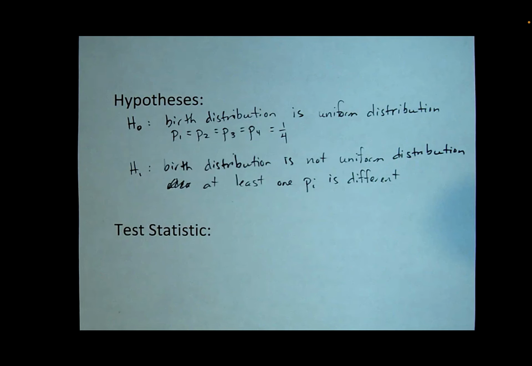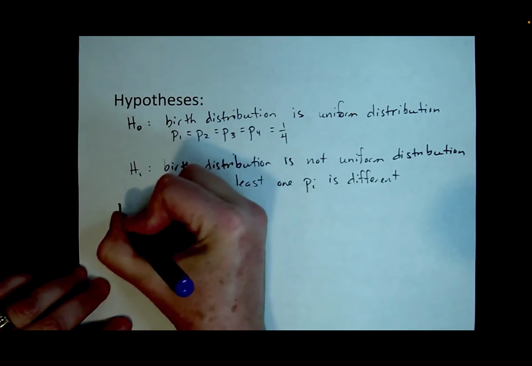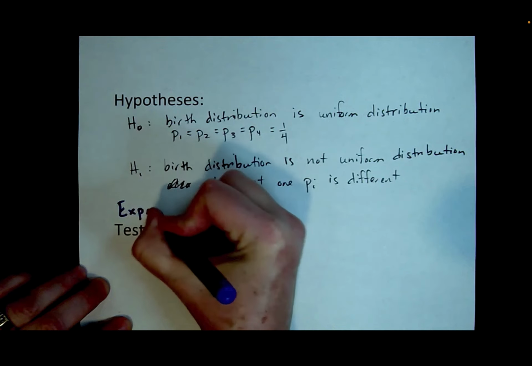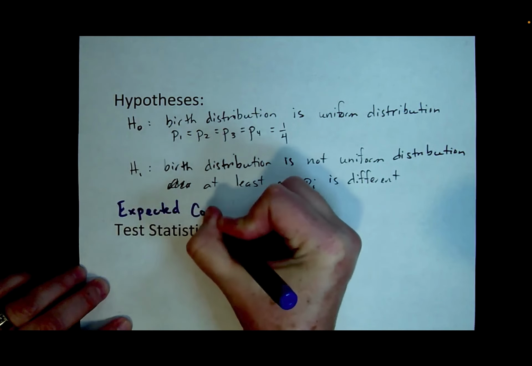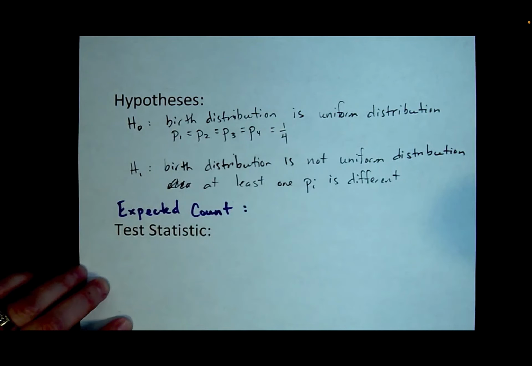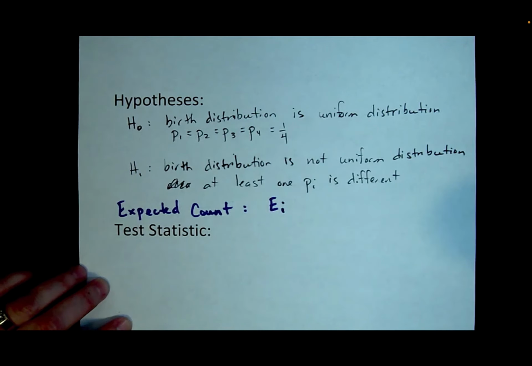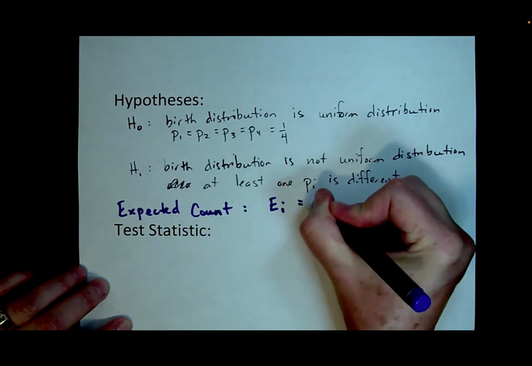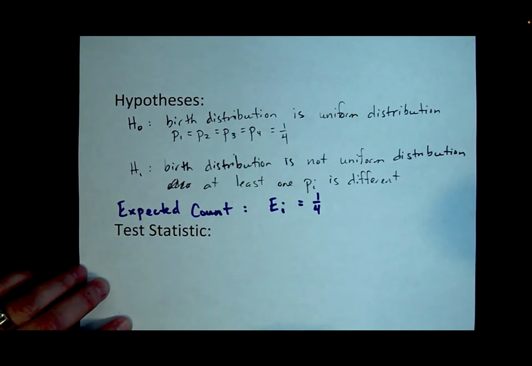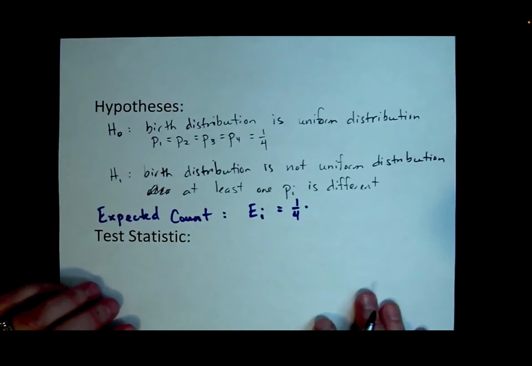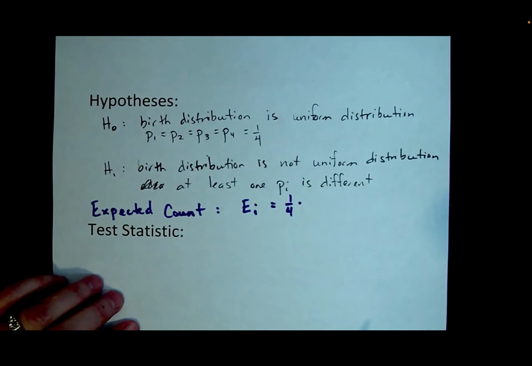And then based on that, let's note that the expected count for each category, so I'll just say E sub i instead of doing this 4 times, is the probability of that category, which is 1/4 for all of them, times the number of trials, so the number of individuals that were sampled.